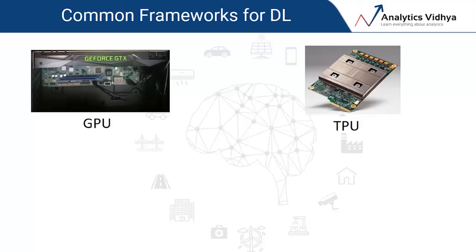GPU, or Graphical Processing Unit, is a massive upgrade on CPUs, or the Central Processing Unit. GPUs help train and execute your models at a much quicker rate than a CPU. On the other side, TPUs are even more powerful than GPUs. Launched by Google last year, they're still making their way into the deep learning consciousness, but it won't be long before they see a very quick adoption rate.